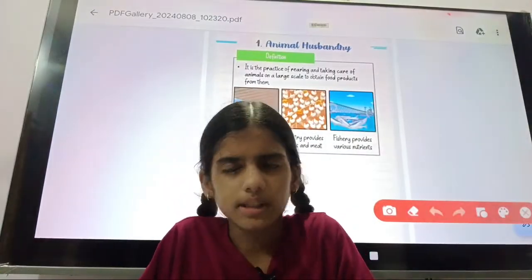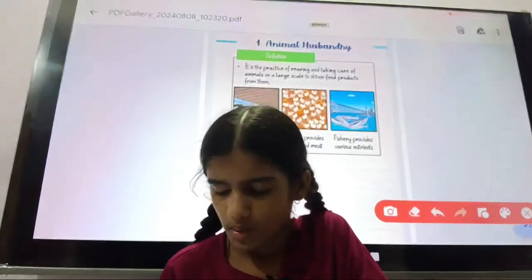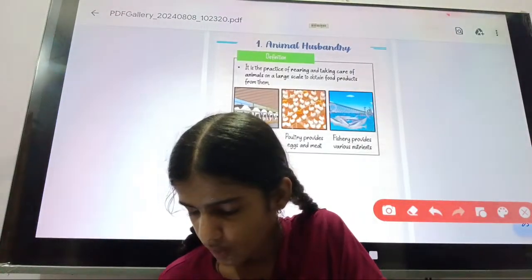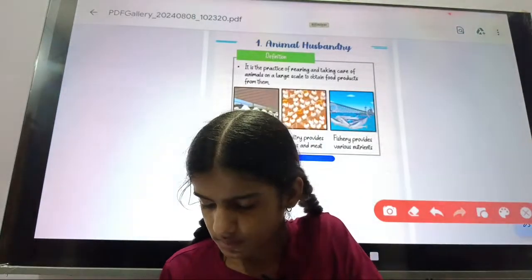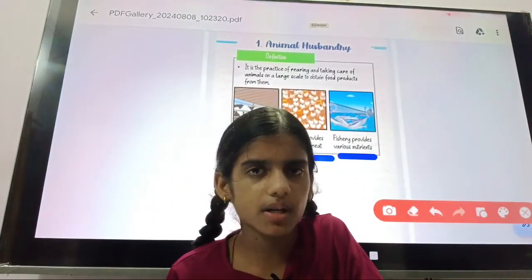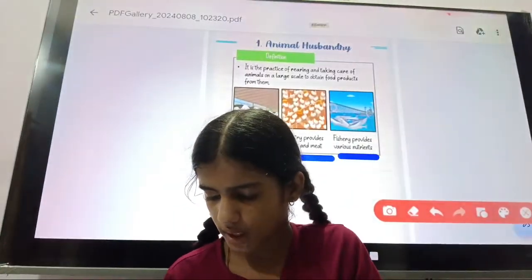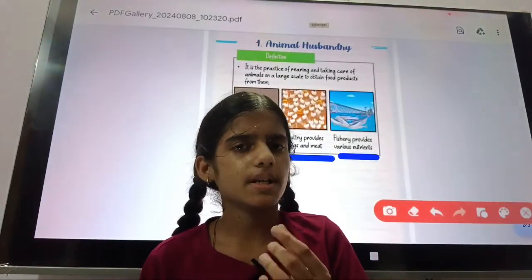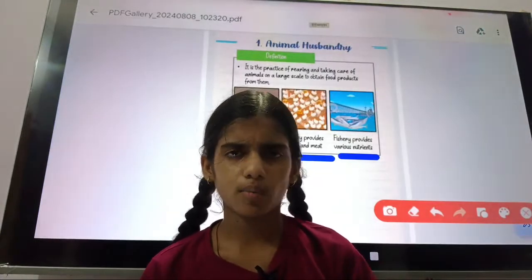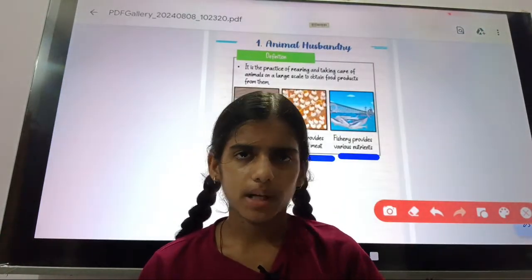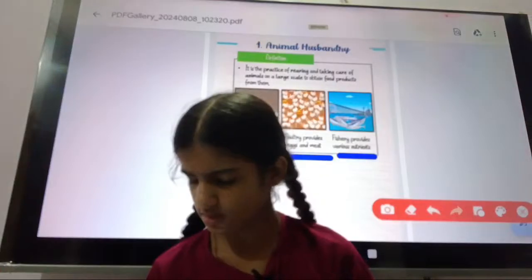For example, cattle provide milk. Cattle means cow, goat. Poultry provides eggs and meat; poultry means hens. And fishery provides various nutrients. Fish provide protein. So animal husbandry is the rearing and cultivating of livestock on a large scale for obtaining something from them, such as cattle providing milk, poultry providing eggs and meat, and fishery providing various nutrients such as protein.